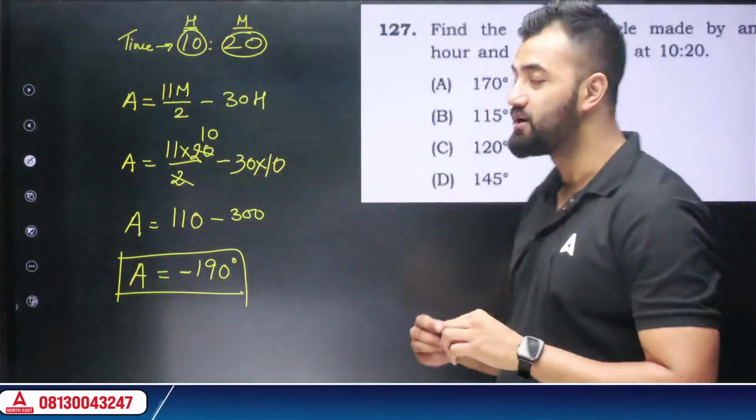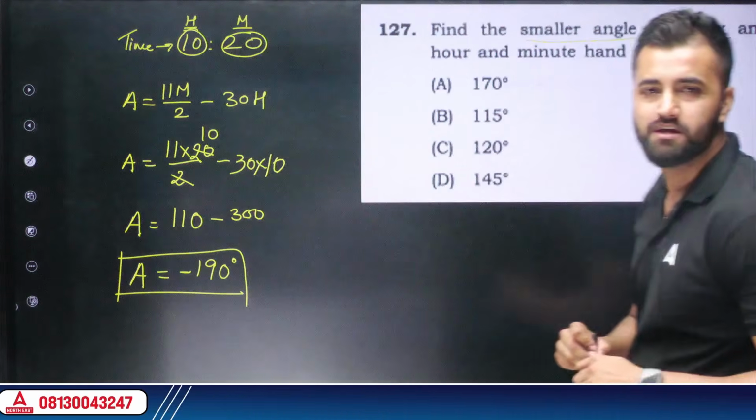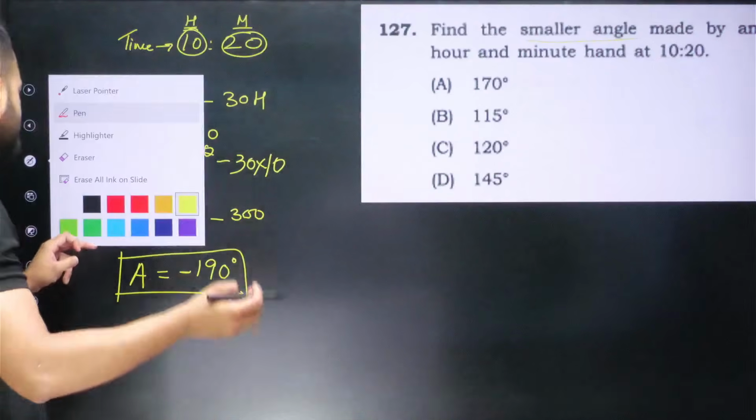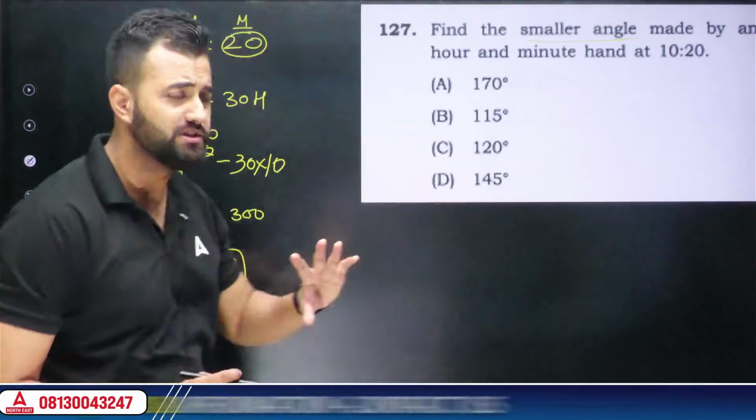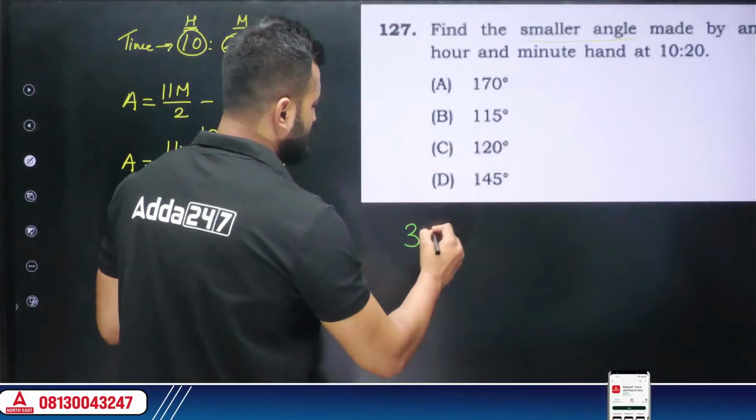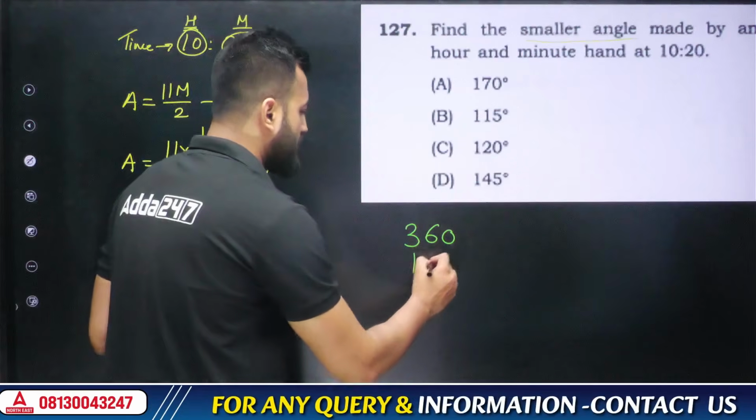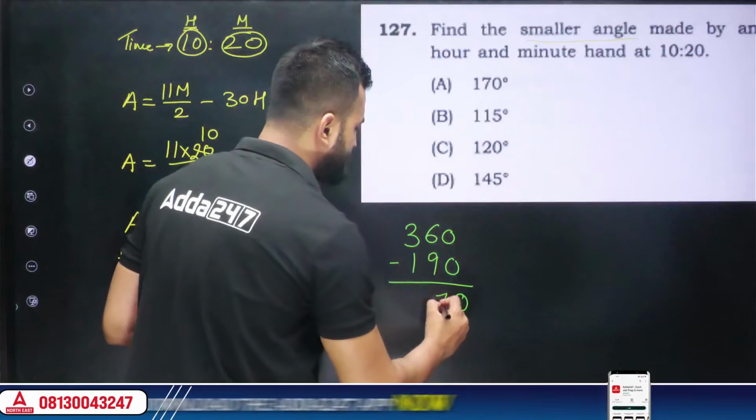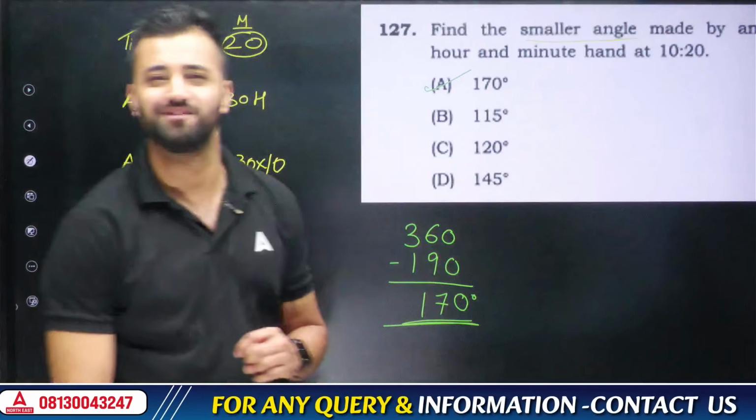Why? Because they did not ask us the actual angle, they're asking us the smaller angle. So how to get the smaller angle? Just remember this as a trick. Whenever you get an angle and you do not see it in the options, in order to get the smaller angle, just subtract this particular angle from 360 and you'll get the answer. Subtract 190 from 360 and you'll see that your answer is 170 degrees, which is option number A.